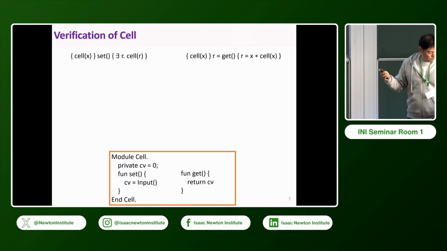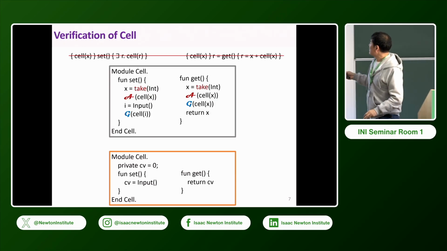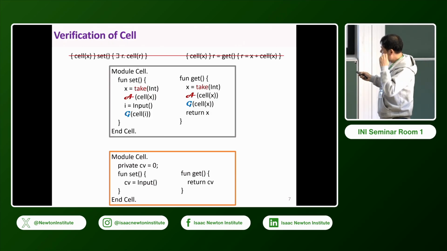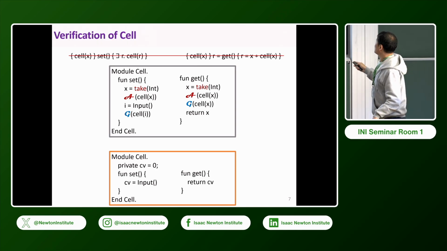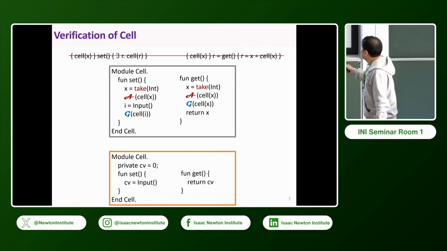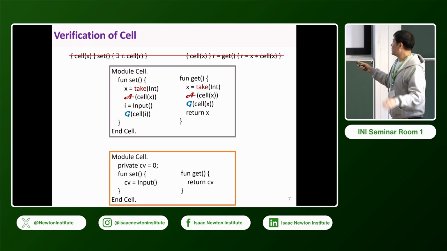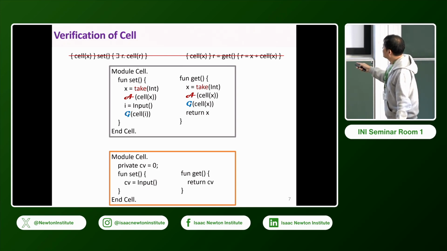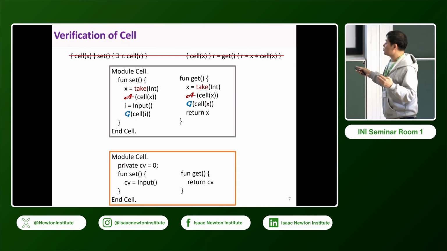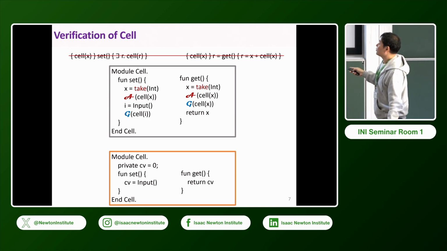Okay, how can I do that? So this is imaginary spec. First what we do is that we operationalize every separation logic predicate using imagination. So here, you see, this is corresponding to this cell X. So we take value X, and this take is an imaginary choice. We take an intersection. And then we have some encoding of assume cell X. And this assume is a certain encoding in our system using a mixture of take and choose. We can encode it a certain way that captures the separation logic idea. So this part is the precondition part.